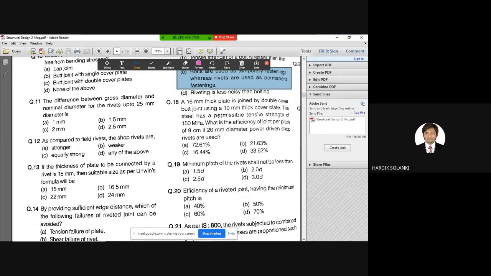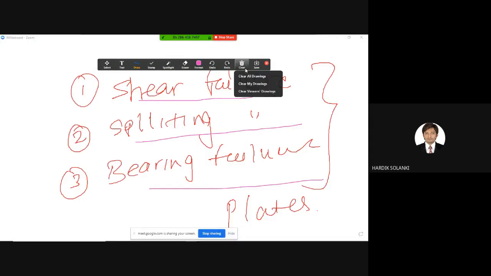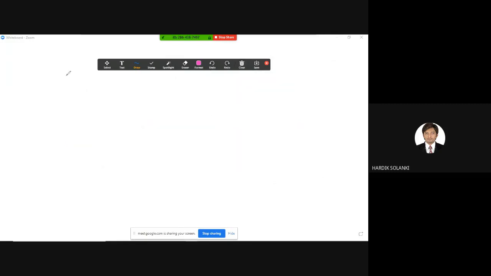So I'm sure that we have done this type of examples in your classrooms. Let's quickly go through the steps. Okay, so I'll go step by step. First we need to find the gross diameter of bolt hole, that is the d0, right? Bolt hole diameter. So 20 plus 1.5, 20 mm plus 1.5.